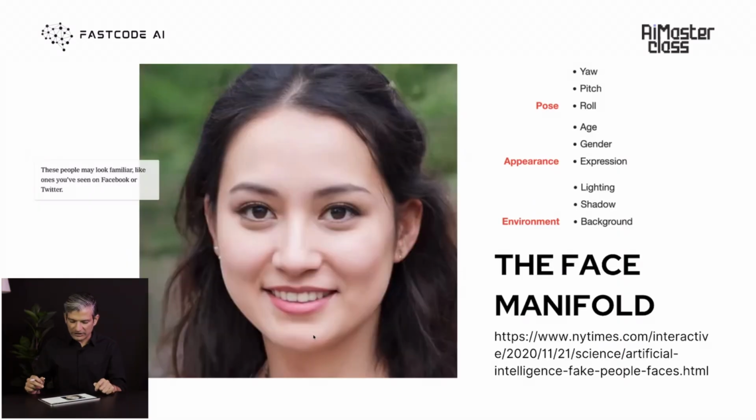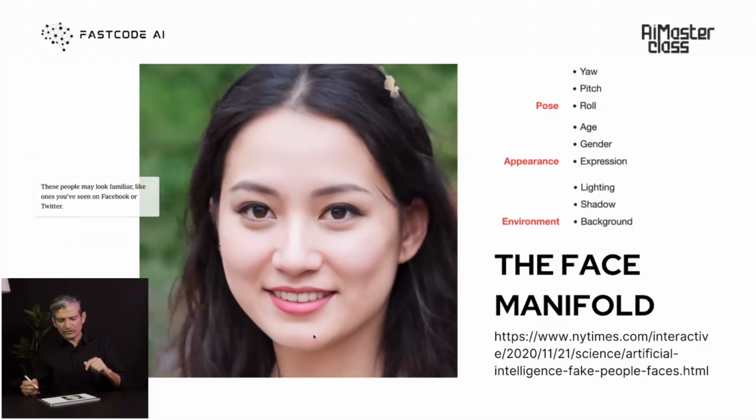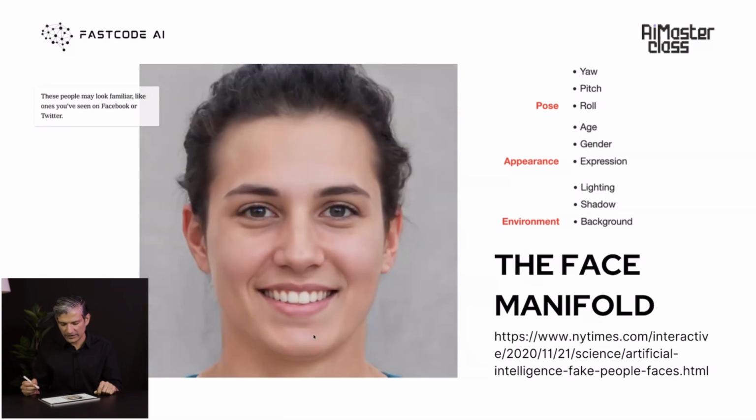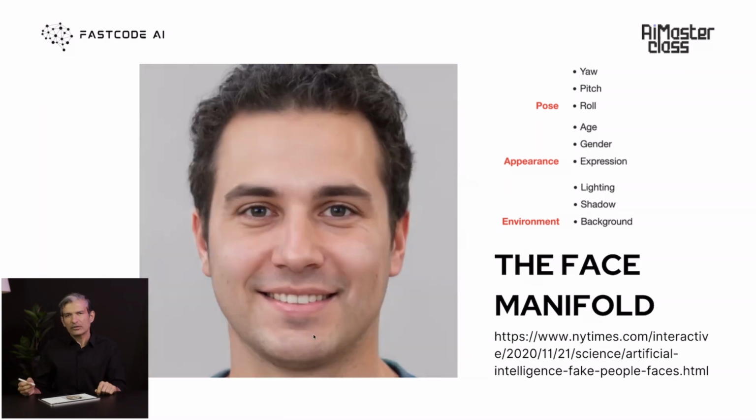Let me explain this further. Let's do this for images of faces, right? So the face manifold. Our face has about 42 muscles. It has a bone structure. There is maybe lighting, pose of the face, age, ethnicity, appearance, expression, background, shadow. But if you keep counting all these variables, maybe we get to, let's say, 100, maybe 200, but not more than that.